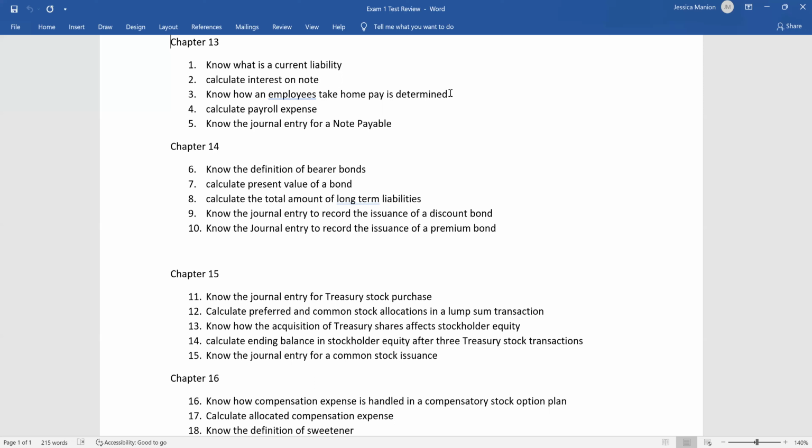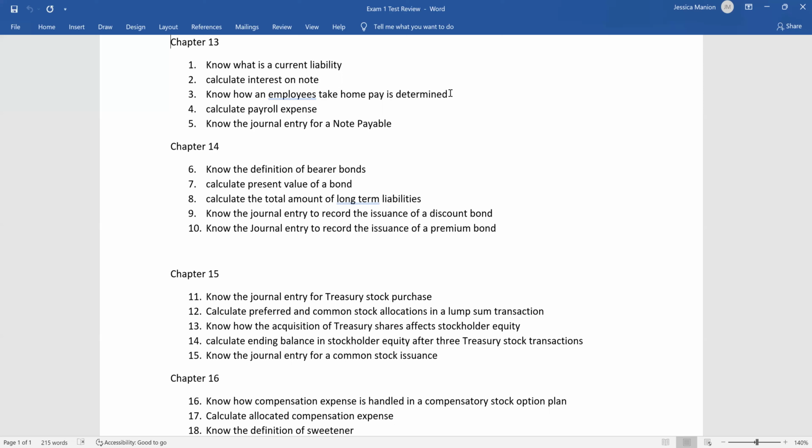Number 2, be able to calculate interest on a note payable. Number 3, know how an employee's take-home pay is determined. Number 4, calculate payroll tax expense or payroll expense.